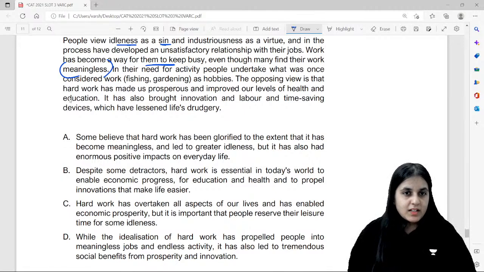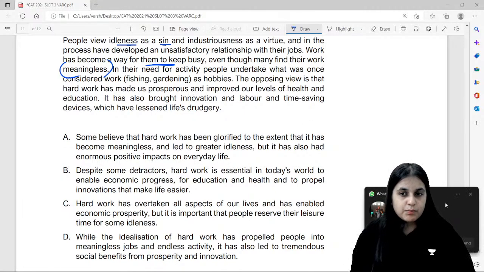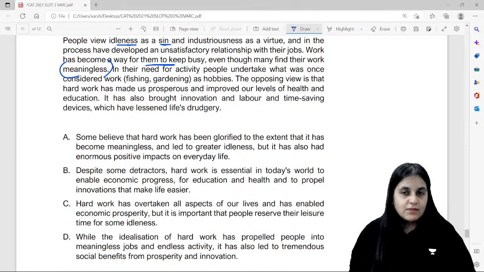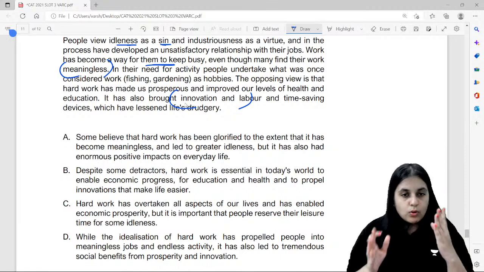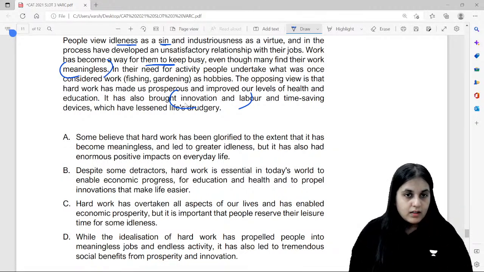The opposing view is that hard work has made us prosperous and improved our levels of health and education. It has also brought innovation and labor and time-saving devices. So, दो contradictory views है यहाँ पे. Now, ये देखो, some believe that hard work has been glorified to the extent that it has become meaningless and led to greater idleness. But where have they said that it's led to greater idleness?